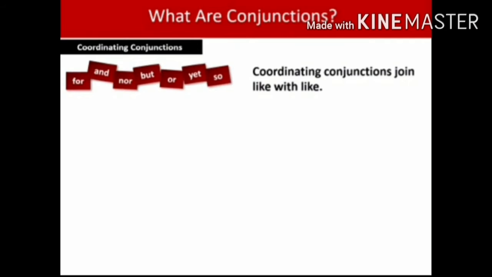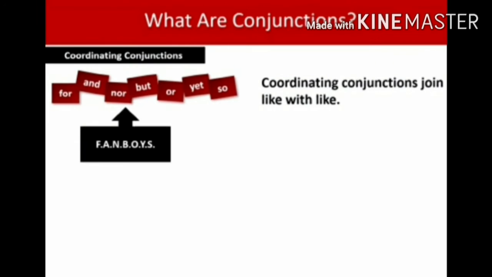Some of the coordinating conjunctions are for, and, nor, but, or, yet, so. These are the coordinating conjunctions. You can also easily remember them by FANBOYS. It is made from the first letters of the conjunctions.